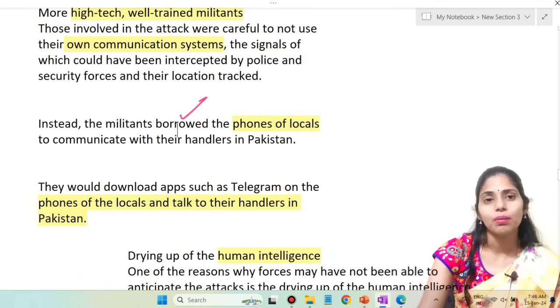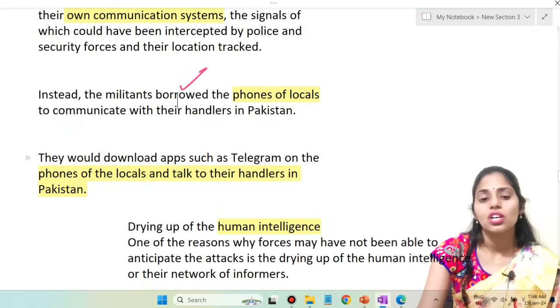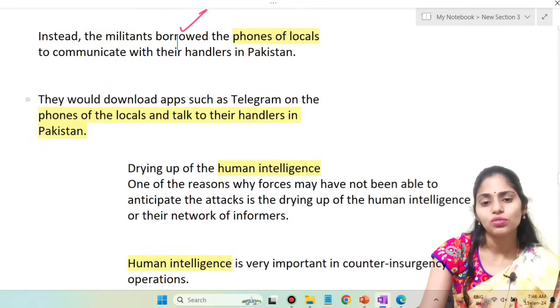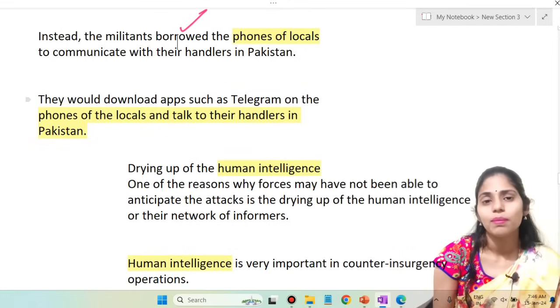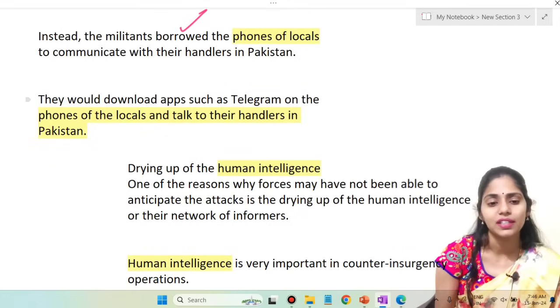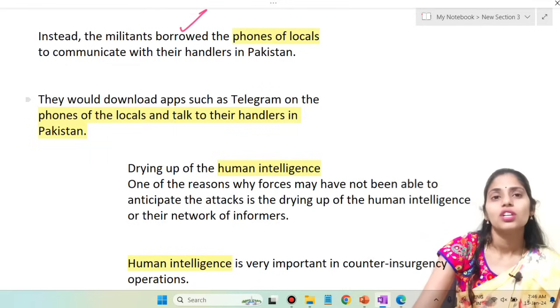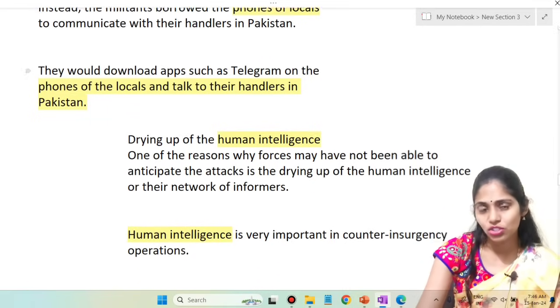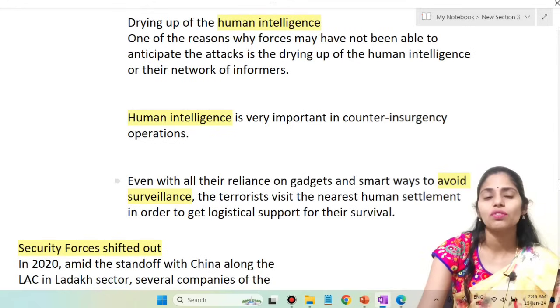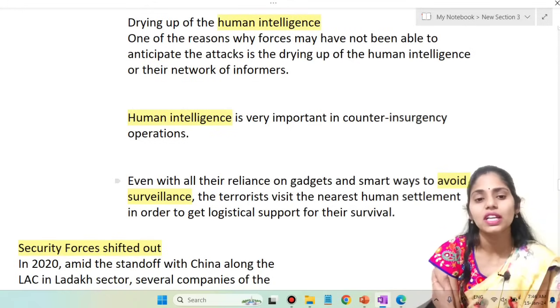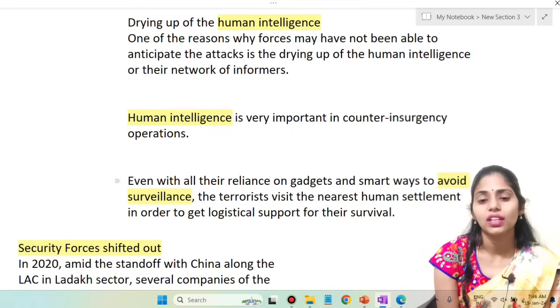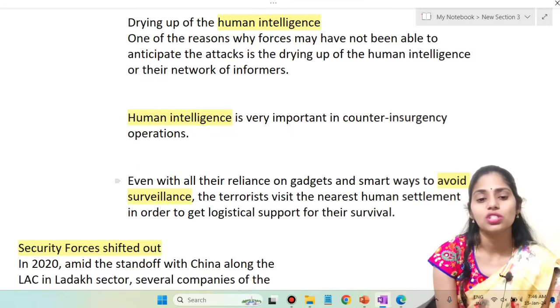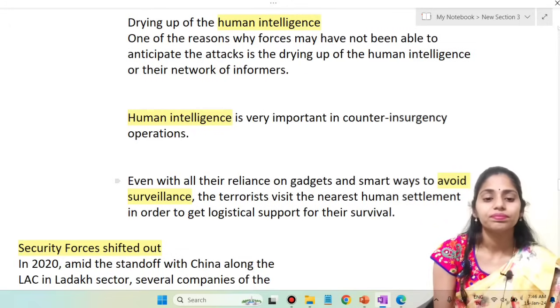And next one is the drying up of human intelligence. One of the main reasons why these forces may not have been able to anticipate the attacks is the drying up of human intelligence and the lack of informants. So human intelligence is one of the important elements in counter-insurgency operations. Even with all the reliance on gadgets, a smart way is to avoid being surveilled.